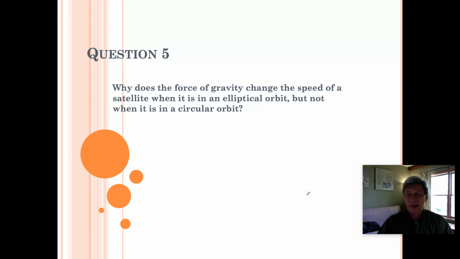Now, on the other hand, in an elliptical orbit, as we get further away from the Earth, the height increases, and that will increase the amount of potential energy. Due to the law of conservation of energy, that means that the kinetic energy must decrease, and therefore the speed of the object must get slower and slower. The force of gravity changes the speed of an object because as we get higher, we get slower, and as we get closer to the Earth, we get faster.